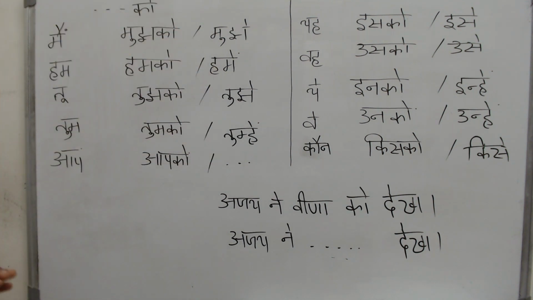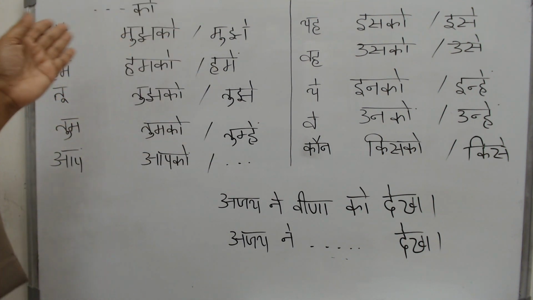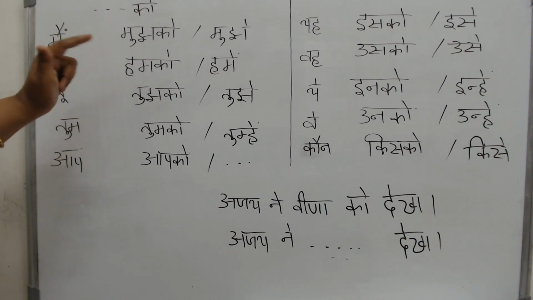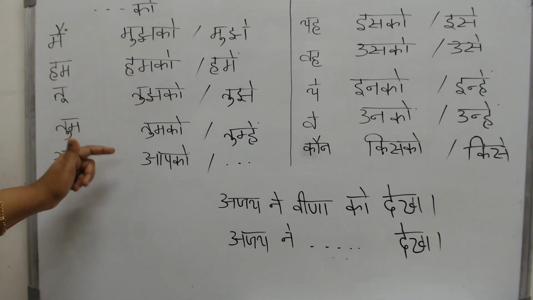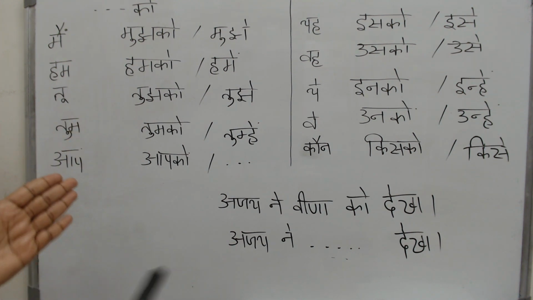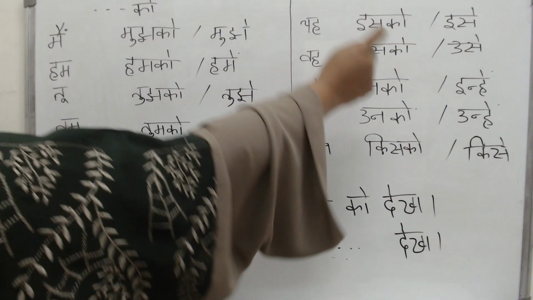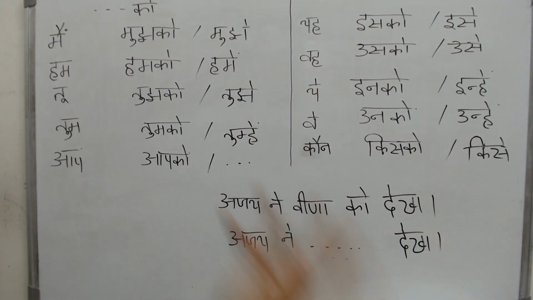So you will not say Ajay ne मैं को देखा. No, you will say अजय ने मुझको देखा, हमको देखा, तुझको देखा, तुमको देखा, आपको देखा. So the form keeps on changing because of the को that you have added. इसको, उसको, इनको, उनको, किसको. Who did Ajay see? So this is a questioning word. So you are asking Ajay ne किसको देखा? Who did he see? The answer would be Ajay ne Veena ko dekha. For that question, this would be the answer.